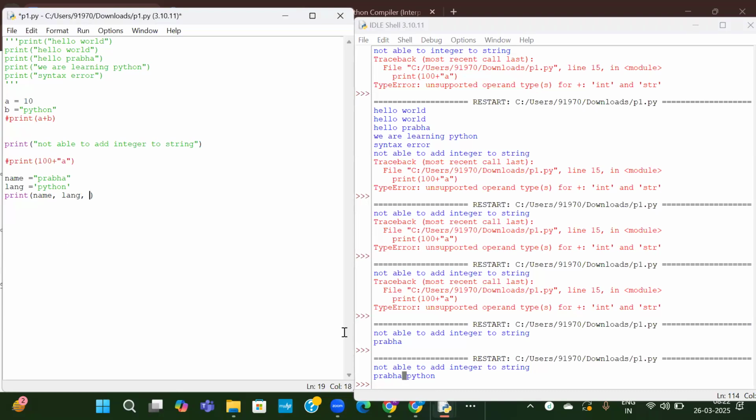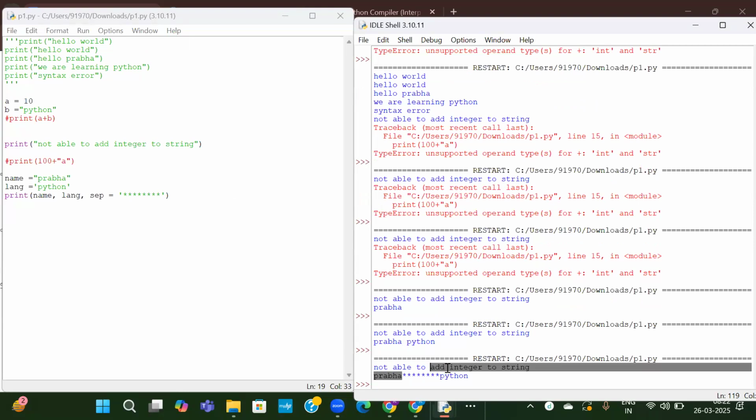Here, instead of space, I want to provide some symbols in between. For that, there is an option called sep, the separator. Separator equal to whatever you want to separate with. Again, you can provide the separator either in double quotes or single quotes, that is up to you. I want to provide stars in between. See now, in between these two variables, we have a star. That is the option name, and whatever you want to print, you can write inside it.